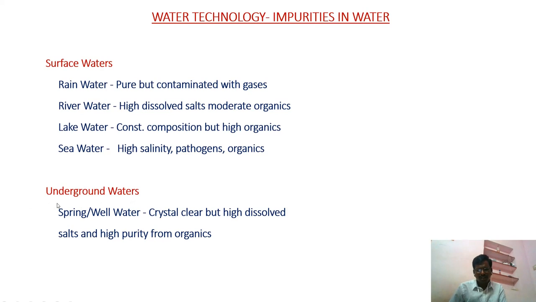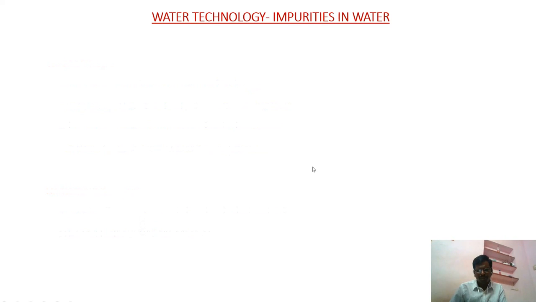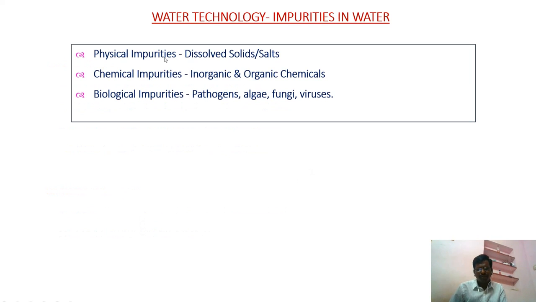Next one is underground water. Underground water is further divided into well water. This well water is crystal clear, but highly dissolved salts and impurities are there. But organic impurity is very little. Next, physical impurities: dissolved salts and solids. Chemical impurities: inorganic or organic chemicals. Biological impurities may be pathogens, algae, fungi, virus.